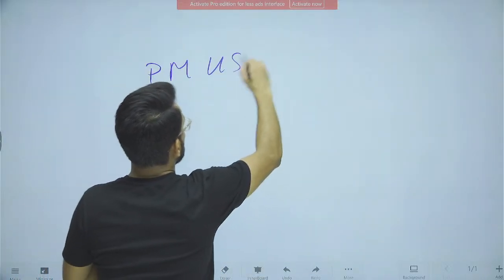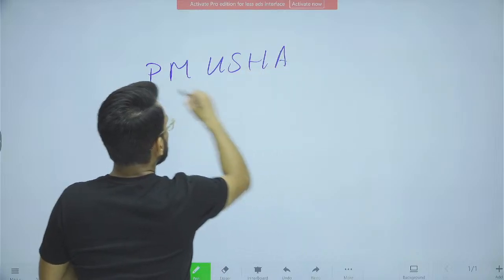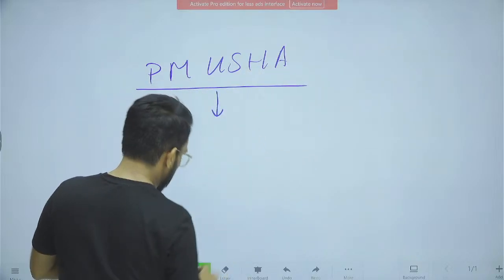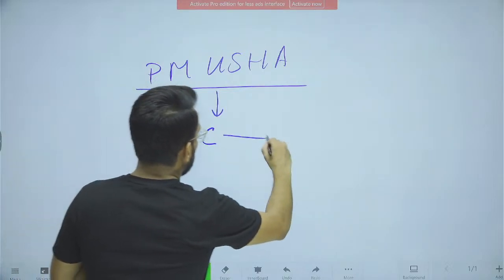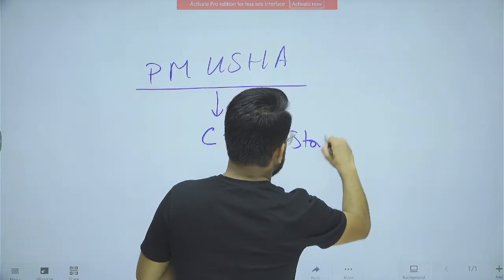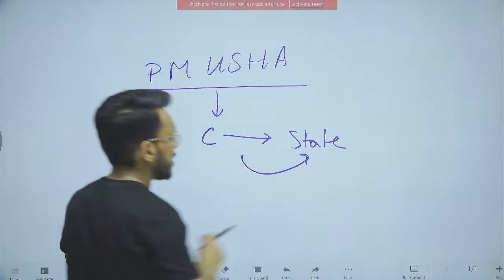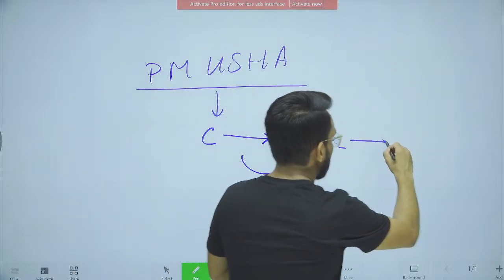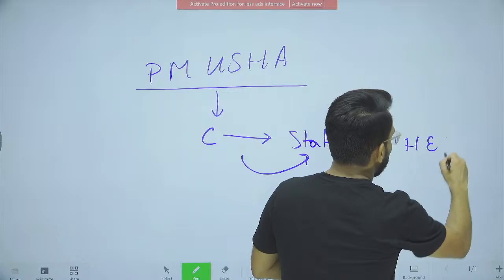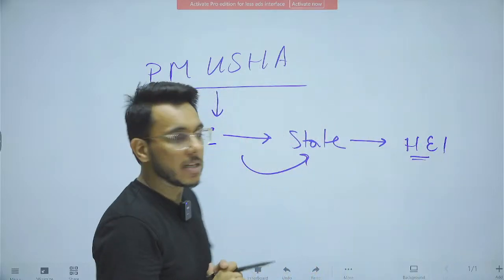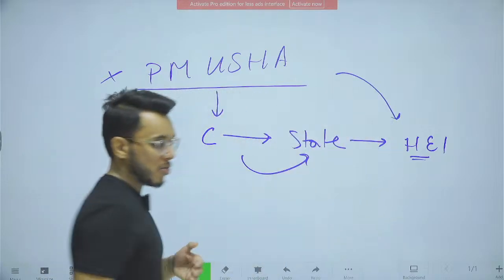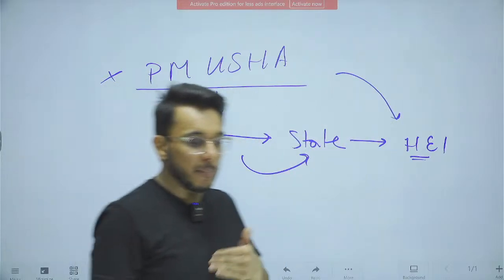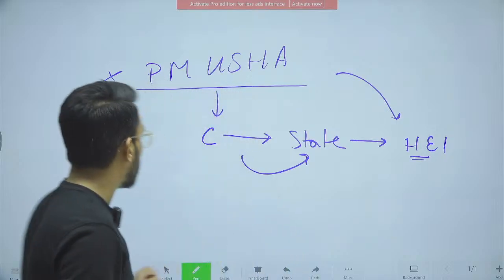PM Usha. Now under this PM Usha scheme, what will be happening? Under this PM Usha scheme, the Center government will fund the state governments so that the state governments can bring reform in their higher educational institutions. Understand this thing, it is not for school education, it is for higher educational institutions. Such kinds of questions often come in the prelims examination also, so you need to be very careful.